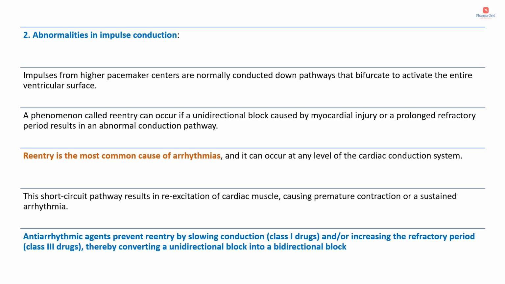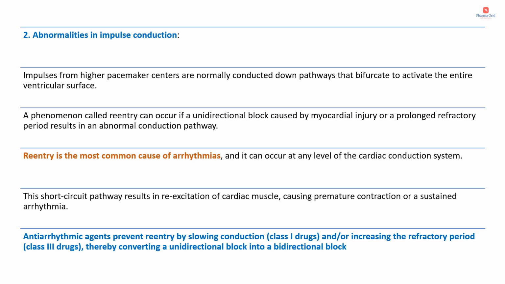And the next cause of arrhythmia is abnormalities in the impulse conduction. Impulses from higher pacemaker centers are normally conducted down pathways that bifurcate to activate the entire ventricular surface. A phenomenon called re-entry can occur if a unidirectional block caused by a myocardial injury or a prolonged refractory period results in an abnormal conduction pathway. Re-entry is the most common cause of arrhythmias, and it can occur at any level of the cardiac conduction system. The short circuit pathway results in re-excitation of cardiac muscle, causing premature contraction or a sustained arrhythmia.